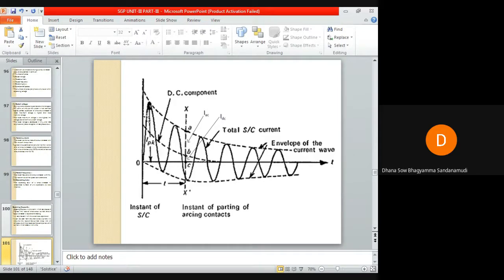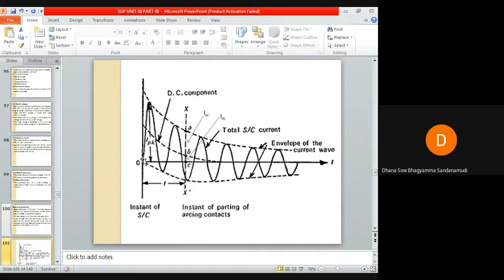And we know as soon as short circuit occurs, the circuit breaker cannot sense the fault. It is the relay which will sense the fault, and it has to give a signal to the circuit breaker. So as soon as the trip circuit of the relay is energized, the trip circuit will be in connection with this circuit breaker moving contact.